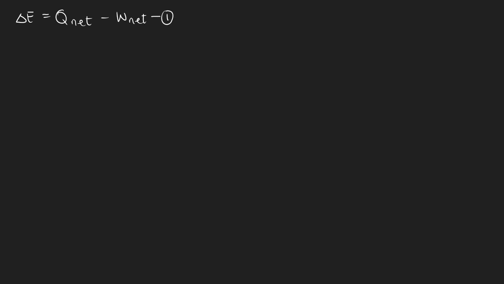So let's look at what is going to happen here. We're going to consider the first law of thermodynamics for a closed system. If I say a closed system, what does this mean? A closed system is a system in which we can witness an exchange of heat, but no exchange of mass. Let's look at what that means.